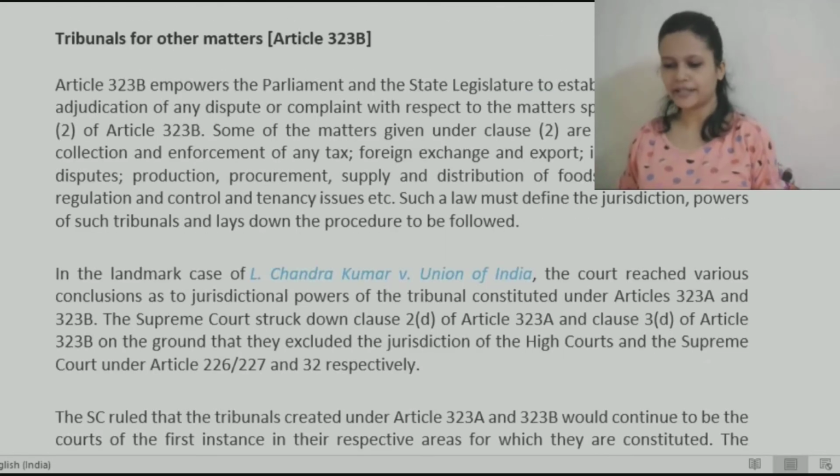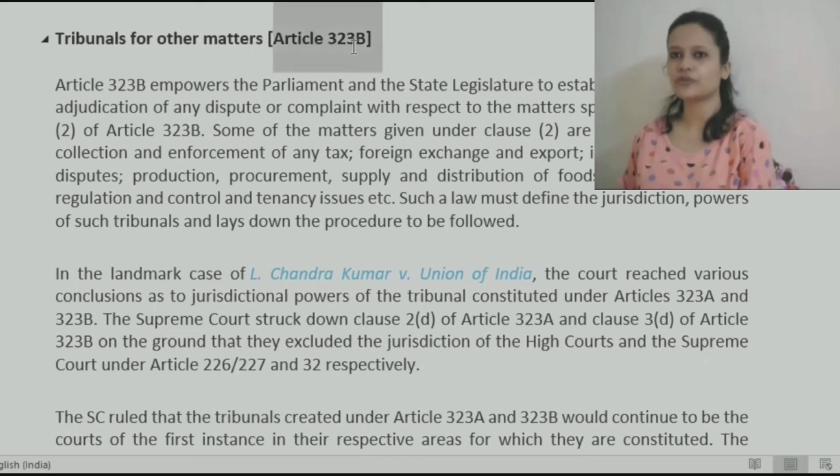Similarly, for certain other matters like assessment and collection of tax, foreign exchange, industrial disputes, some land related matters, elections, production and supply of food, rent regulation, tribunals can be set up accordingly. This is given under Article 323B.